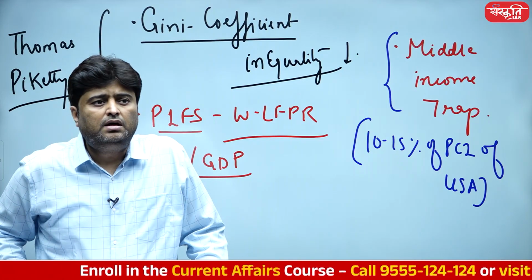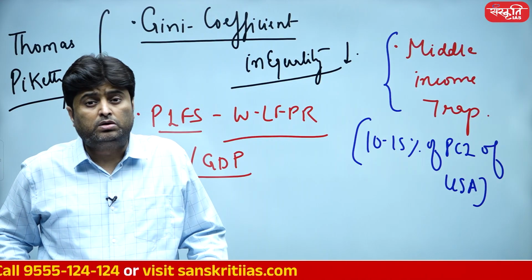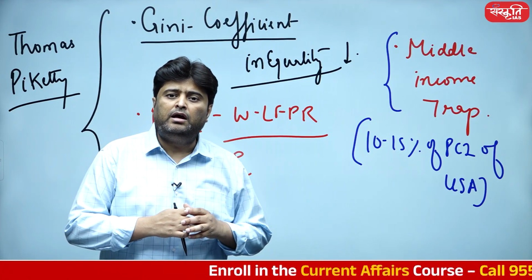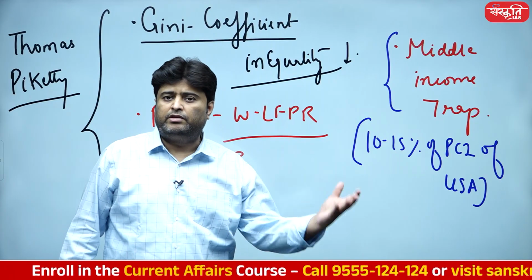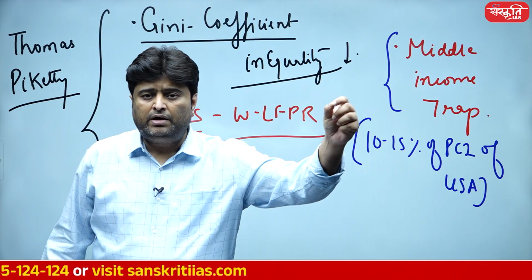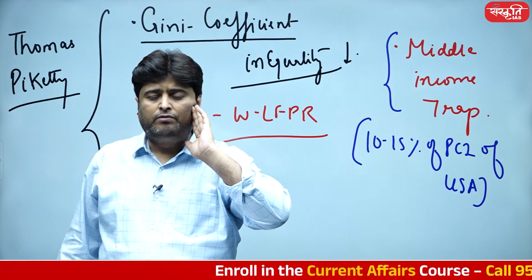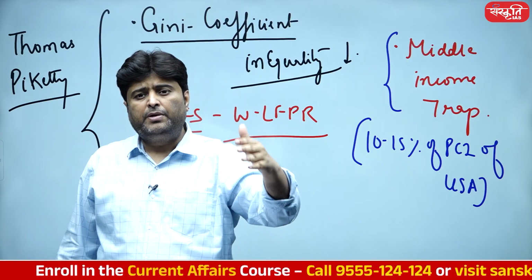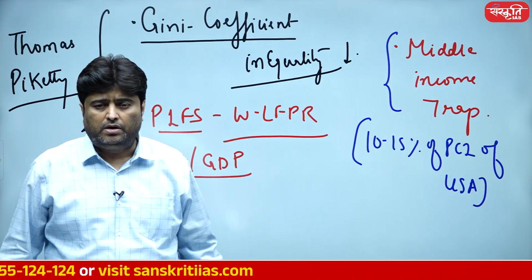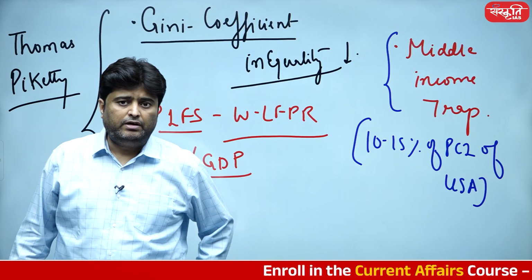So middle income trap means any country having 10-15% of per capita income of America, their growth is going to get plateaued. और वो तभी break होगा when you are going to create an indispensable amount of production capacity, something which cannot be compromised. China is on the verge of it because they have already given a tough time via their artificial intelligence DeepSeek. They are already doing a lot of homework in large language models. They are already preparing a lot of innovative products when it comes to artificial intelligence or consumer electronics. So they may have the potential for it. So this is again a very important point we need to look into.